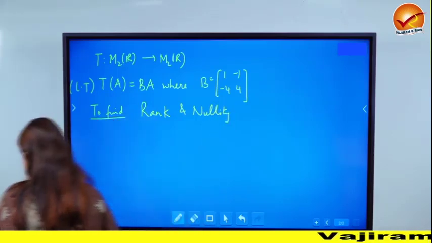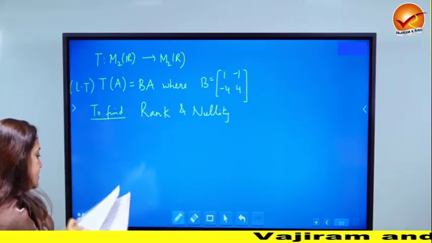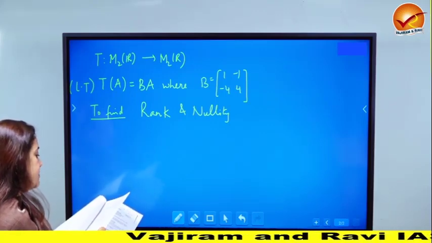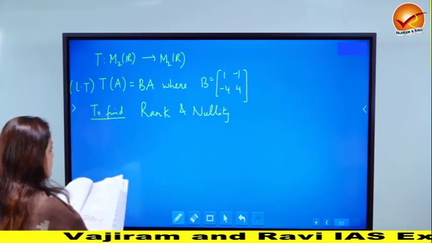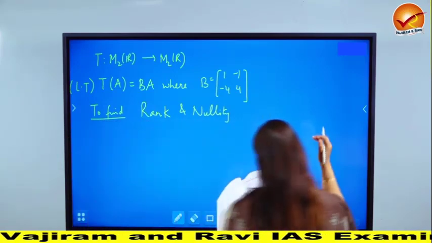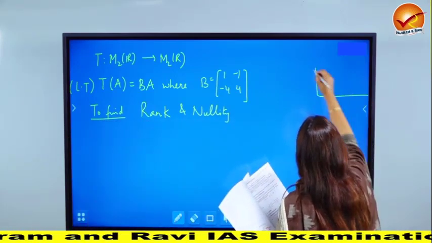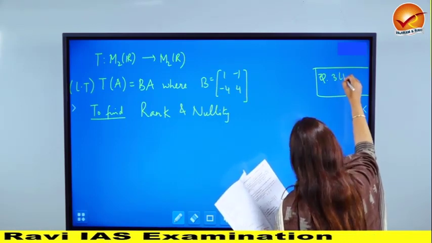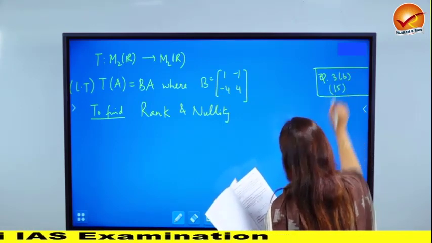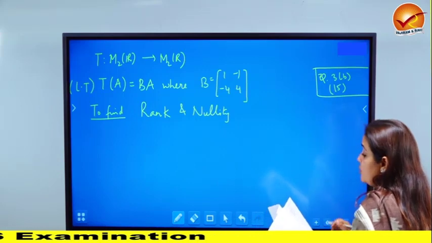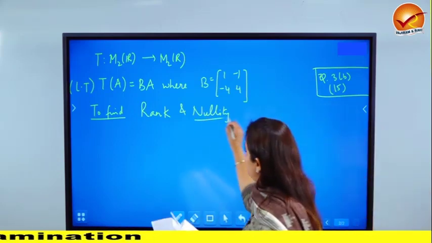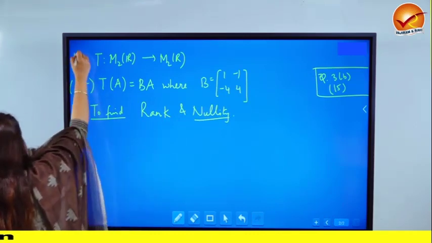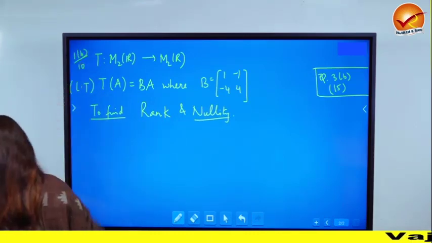I'll just do this question, but I would like to mention that there was another question on nullity or null space that has been asked. This is a very similar question. This is question number 3b, which was for about 15 marks, is also a question on null space. So if you cater to this, then that also becomes easier. This is of course question number 1b, so it's a 10 marker.